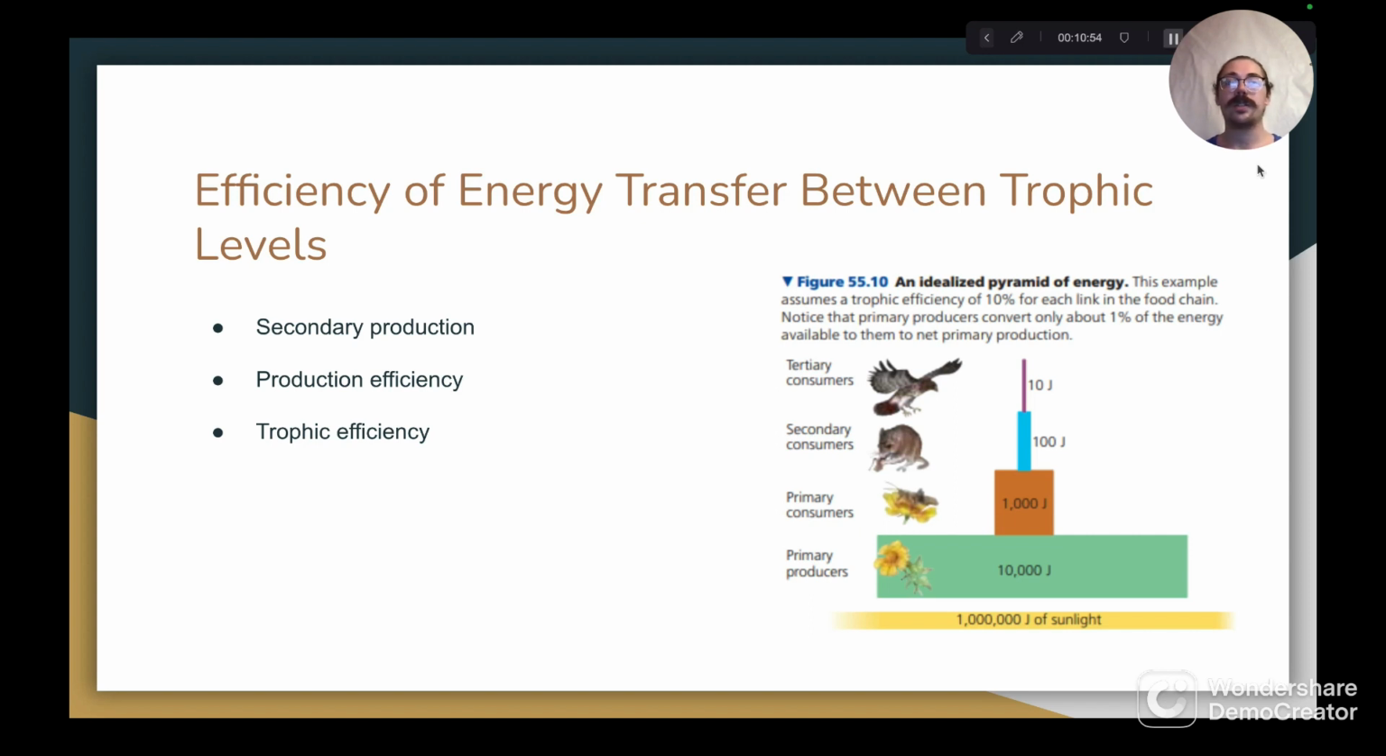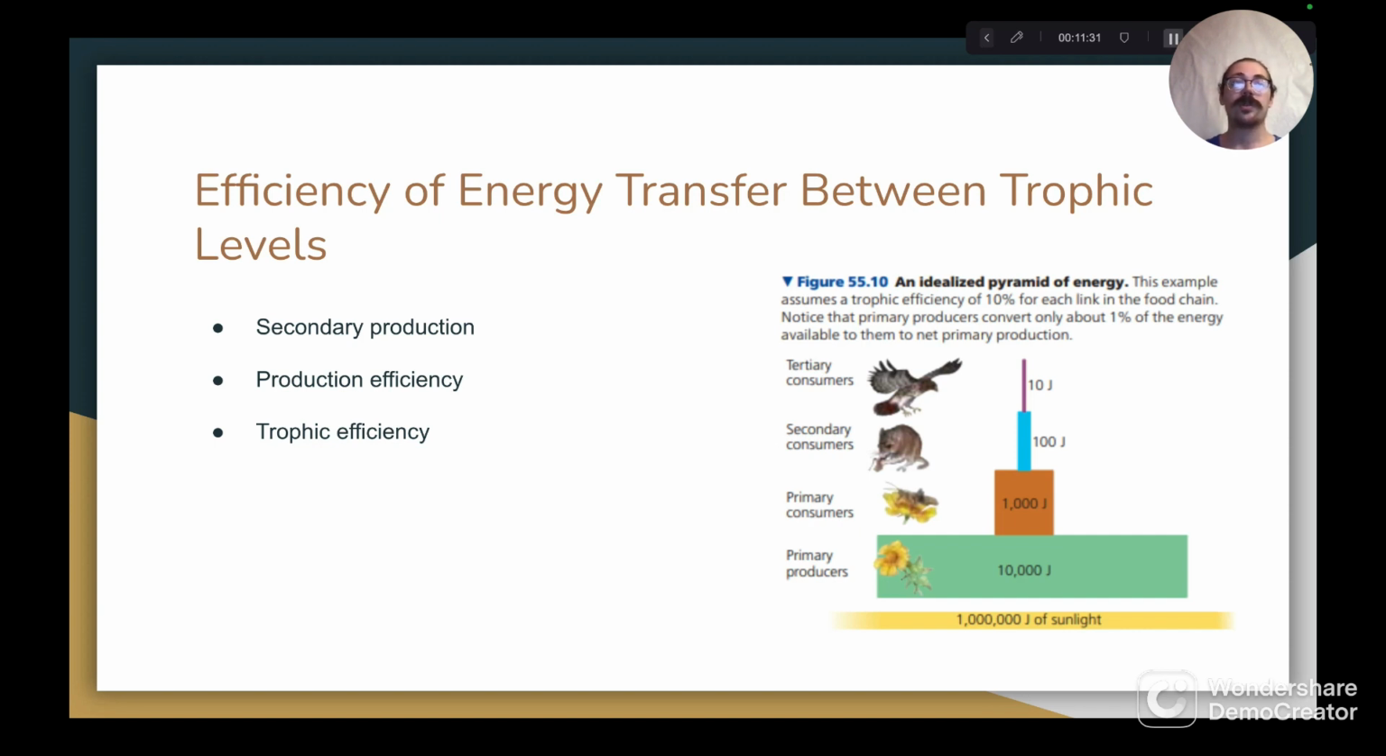Moving on to production efficiency. Whereas assimilation refers to the total amount of energy acquired from food that an organism uses for growth, respiration, and reproductive processes, production efficiency refers to the total amount of energy obtained from food that an organism uses in the formation of new biomass and reproduction, but does not include energy used for respiration. Furthermore, production efficiency can be calculated by multiplying net secondary production by 100%, and then dividing that product by the assimilation of primary production.